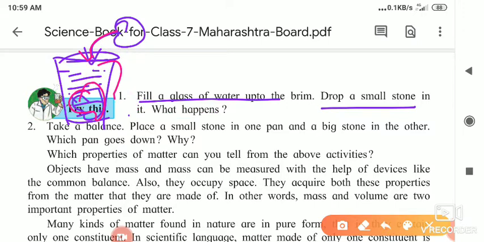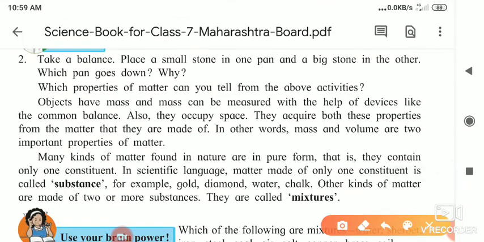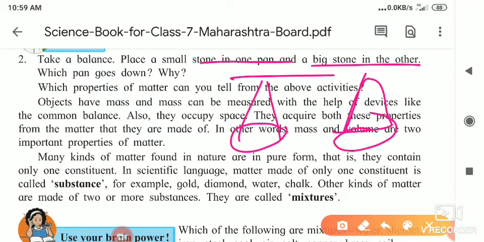Suppose instead of this stone I took a small stone, then a little water will fall. If the stone is bigger, more water will fall. Second, take a balance. Place a small stone in one pan and a big stone in the other pan. Suppose this is the balance. Okay. At first, it is equal. Both the pans are at an equal position. But when I put a small stone in one and a big stone in the other, then what will happen?